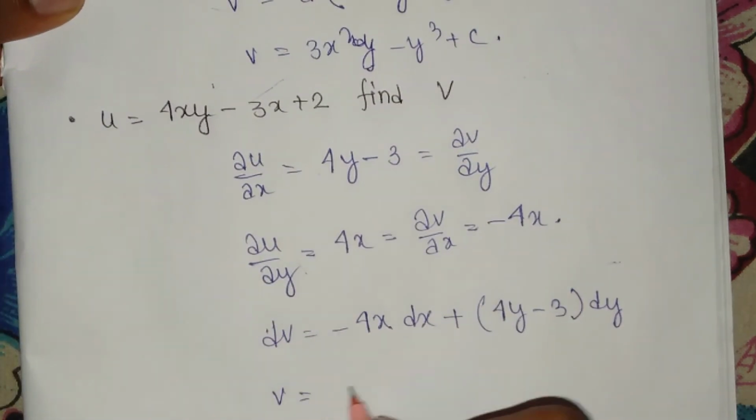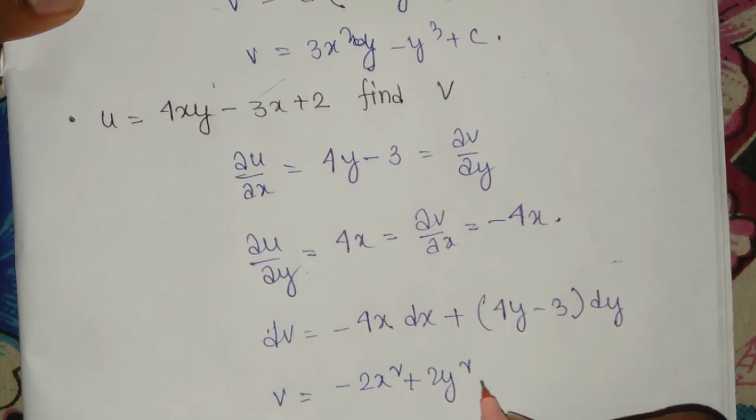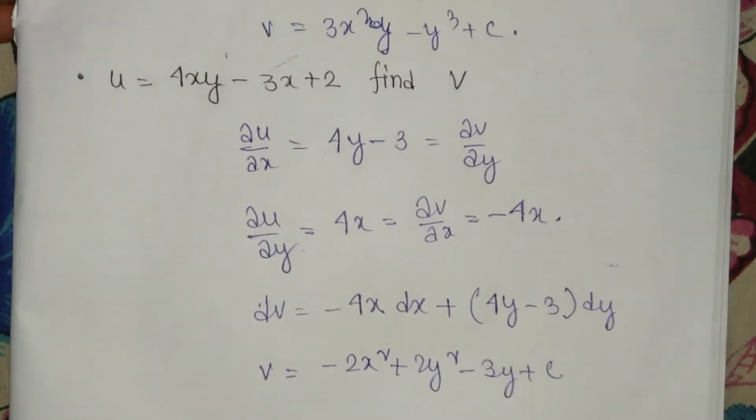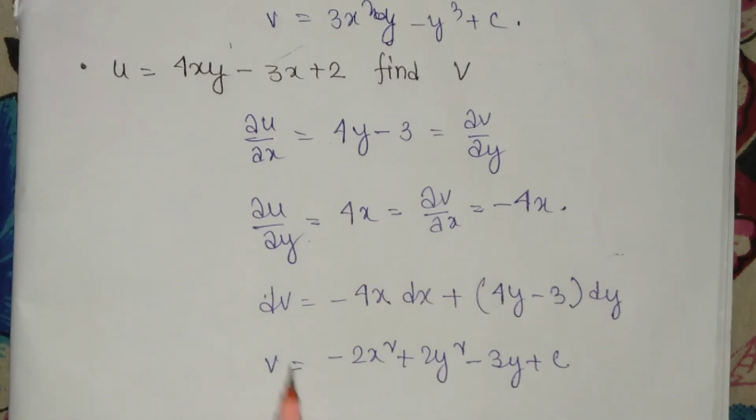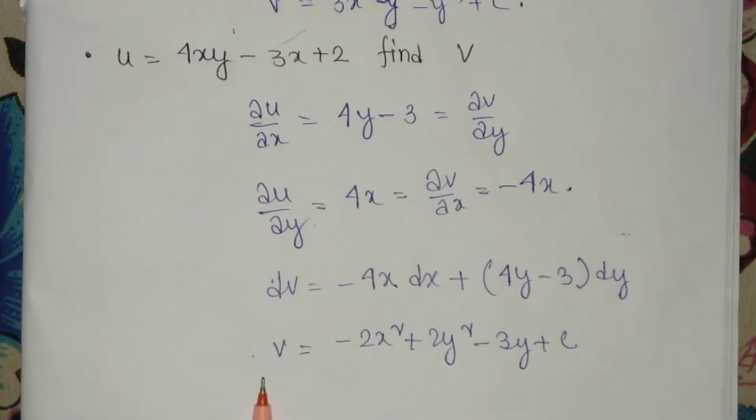So v is equal to minus 2x squared plus 2y squared minus 3y plus c. So this is a simple problem. You have to find the v such that it is analytic. So v is minus 2x squared plus 2y squared minus 3y plus c. This is the answer of this question.